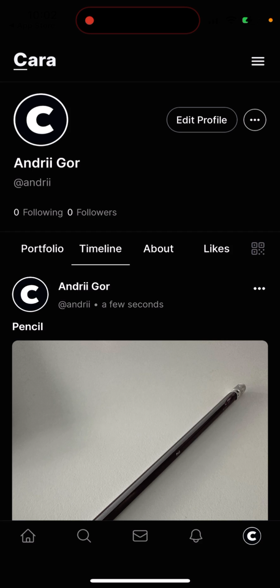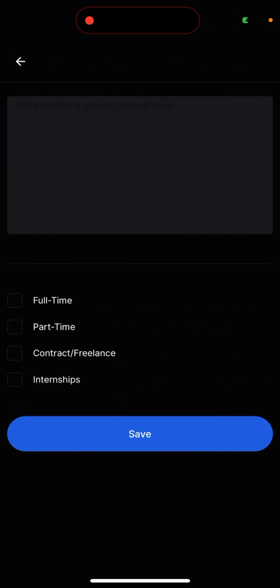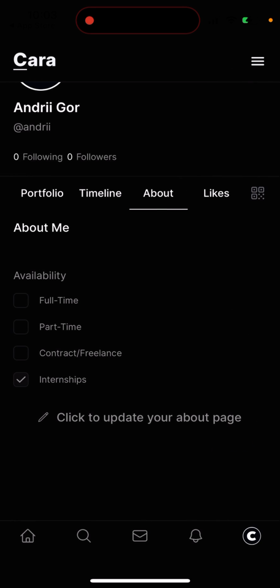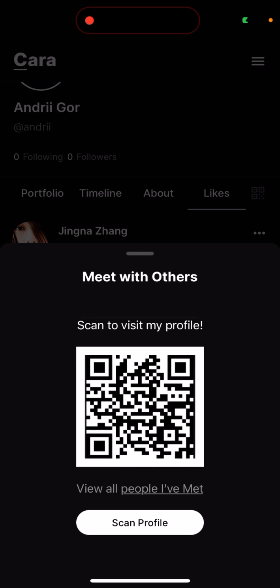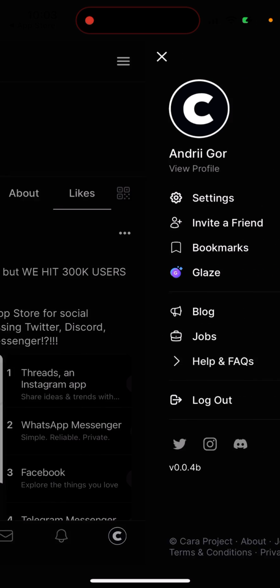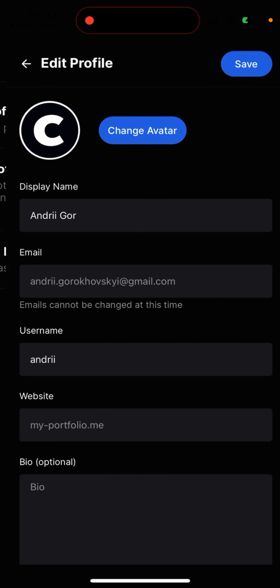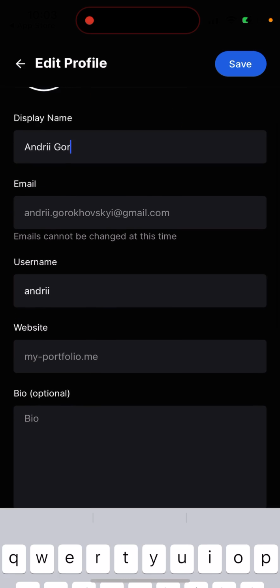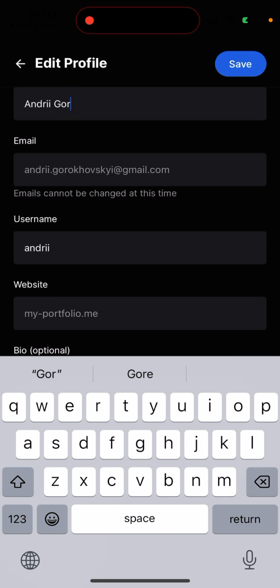As I understand, you are just posting these links, and then employers can discover you as a promising artist on this app. Then in the about section, it's really important to update your job availability, such as you have on LinkedIn, open to work. Then you also have likes, and you also have meet with others. And here you have your settings in the top right. You edit your profile, your display name, email, username, website, bio, profile view settings.